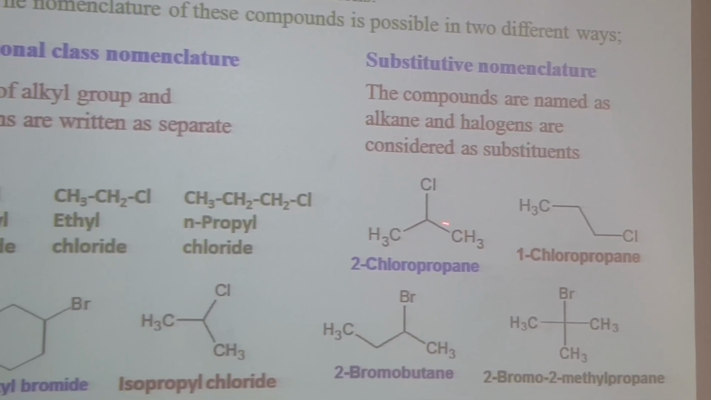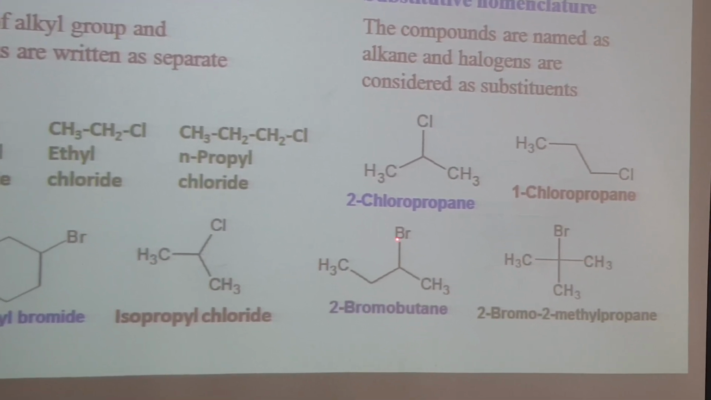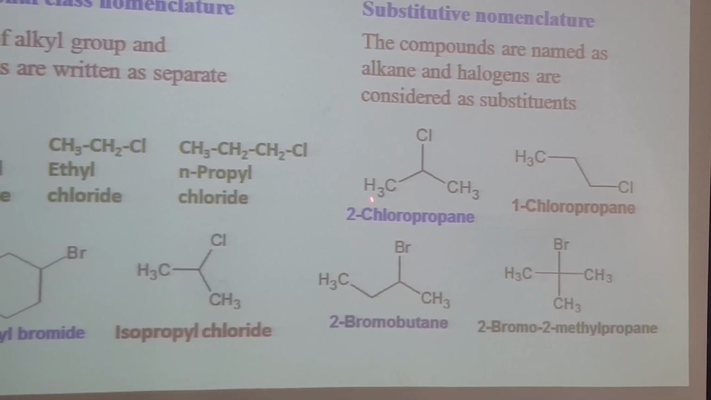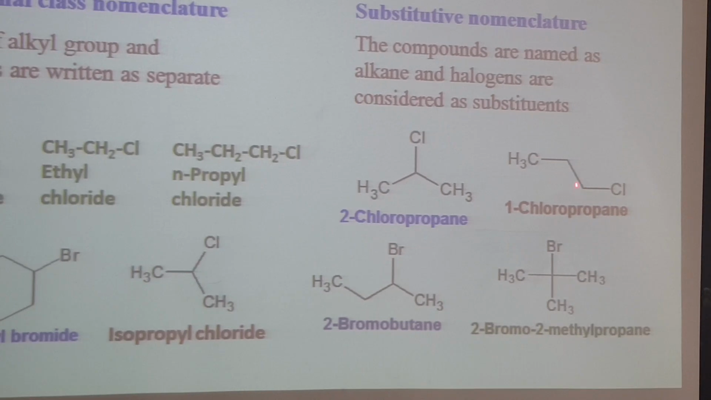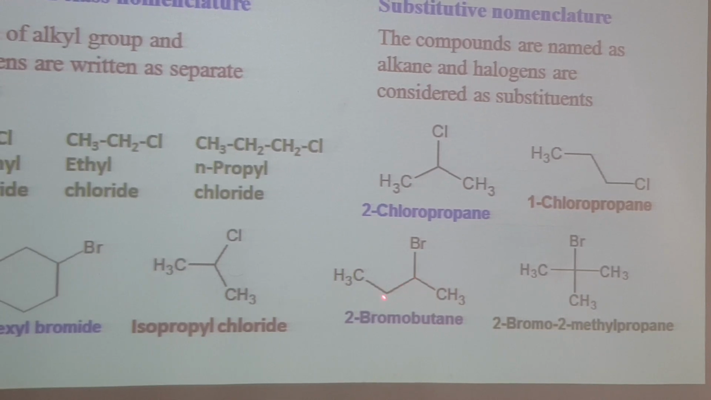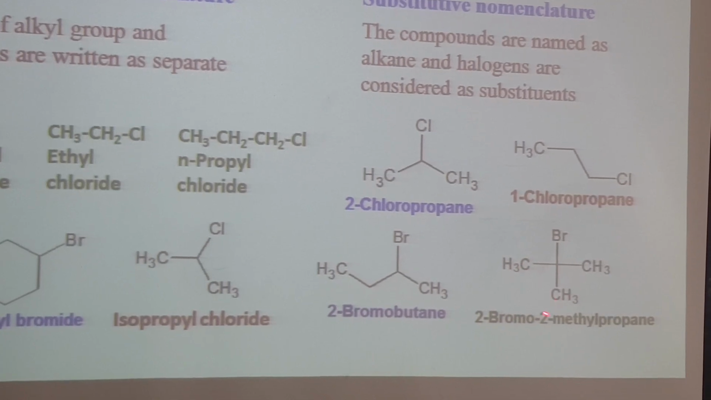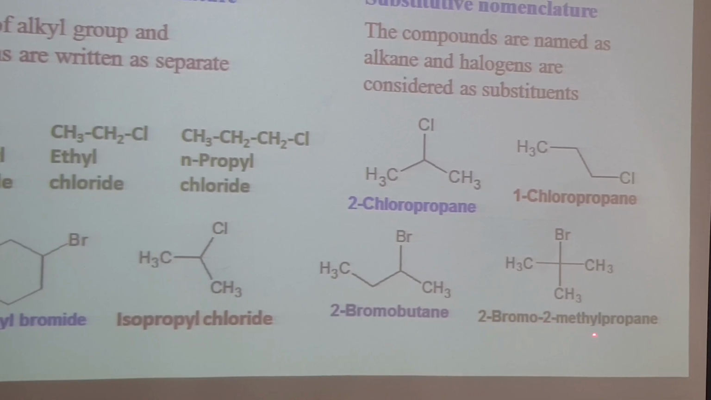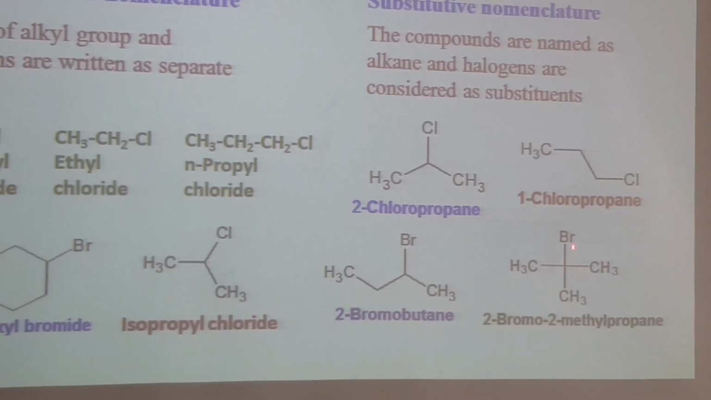It means this is the main chain, hydrocarbon, alkane, and this Br, Cl, the halogens, are treated as substituents. For example, here we have 1, 2, 3, it will be 2-chloropropane. Here we have 1, 2, 3, 1-chloropropane. Here we have 1, 2, 3, 4, 2-bromobutane. Then 1, 2, 3. Here we have one methyl group, and at the same position we have bromine, so it will be 2-bromo-2-methylpropane, 3 carbons. At position 2 we have methyl and bromo substituents.